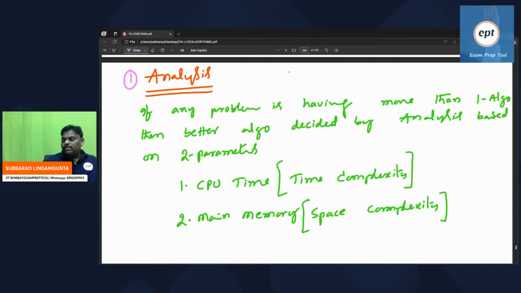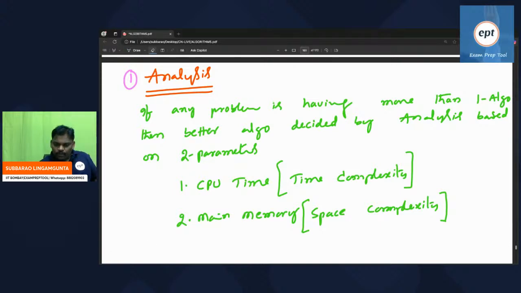To do the same task, definitely people will go for the 5 minutes one only. So that is the reason for time complexity and space complexity. A problem having more than one solution, the better one will be decided by two parameters, CPU time and main memory space. I feel everyone is comfortable.